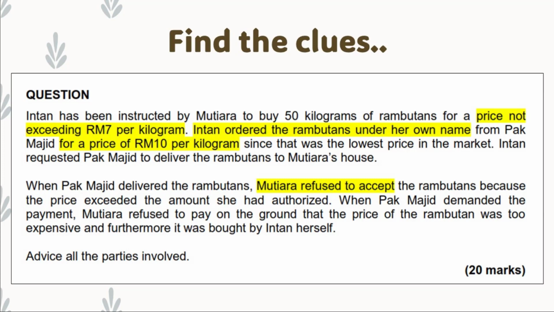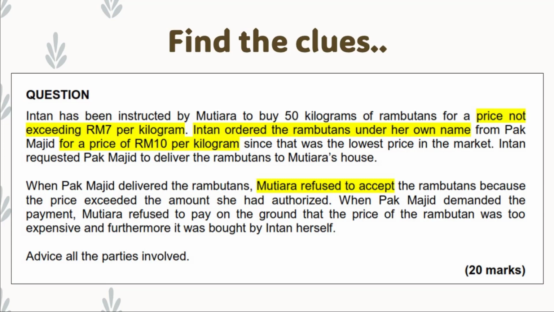And it is mentioned clearly in the question that Intan must buy the rambutans for a price not exceeding 7 ringgit per kilogram. So this is a clue showing that there is a limit of authority for Intan, where she can only buy the rambutan up to 7 ringgit per kilogram.